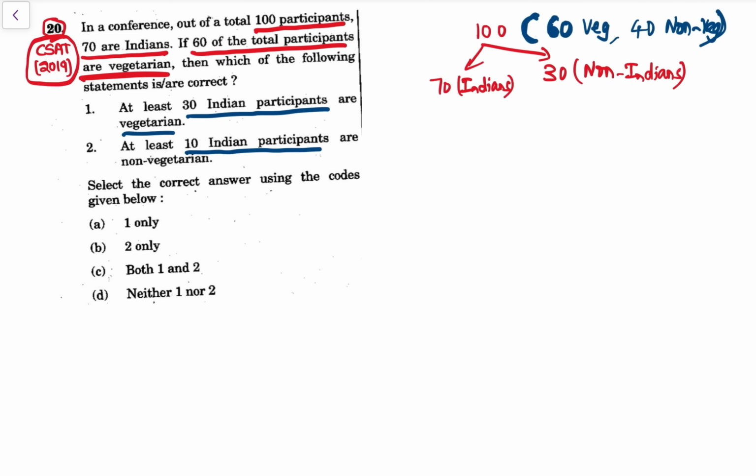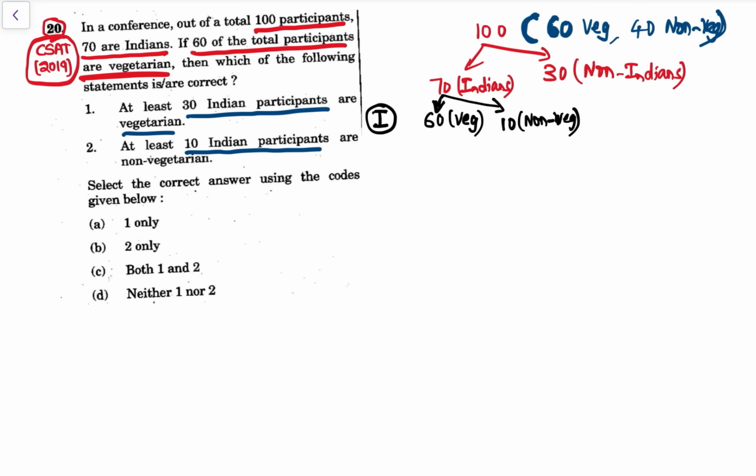Now there are two cases possible here. One is हो सकता है 60 के vegetarians Indians है. अगर 60 के 60 Indians है, that means the remaining 10 Indians they are non-veg.